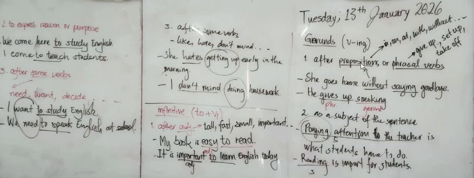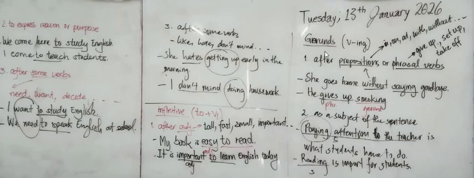Okay guys, in this video I'm going to explain gerund and to infinitive. The gerund and to infinitive is easy. Like you can see on the board right here, I will explain from the right to the left. Gerund has three main usages, and to infinitive also has three main usages.